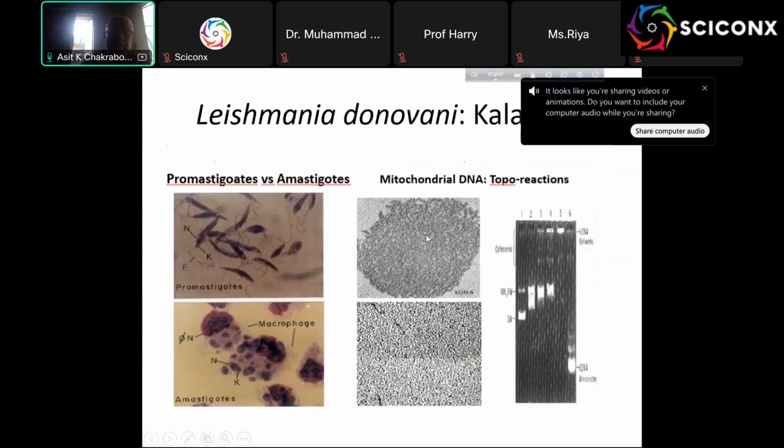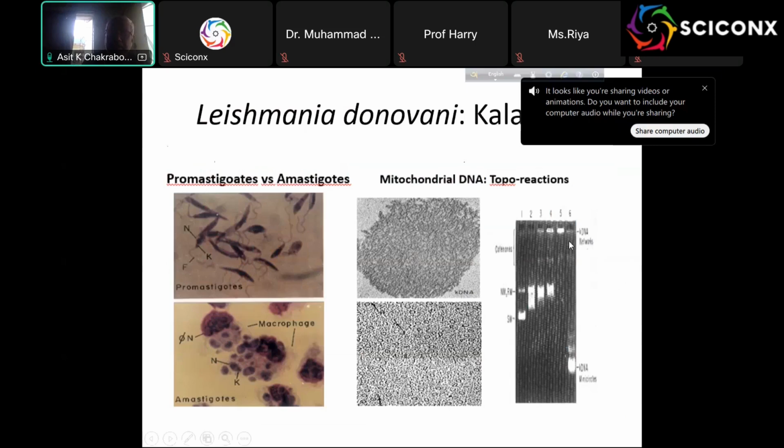It is a network of 30 maxicircles, 30 kilobase, and 10,000 minicircles that are only 0.65 kb. Here you see some of the minicircles, and a lot of linear. And if you run the agarose gel, this is the supercoiled plasmid. Now this is the kDNA. It is so big that it cannot enter the gel, this is the one, cannot enter.